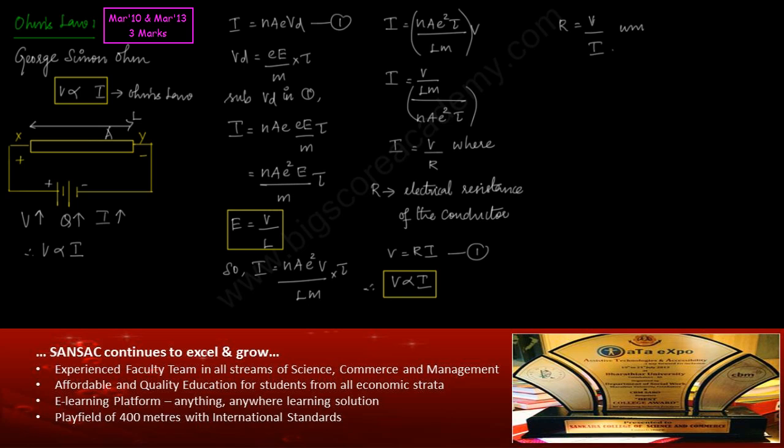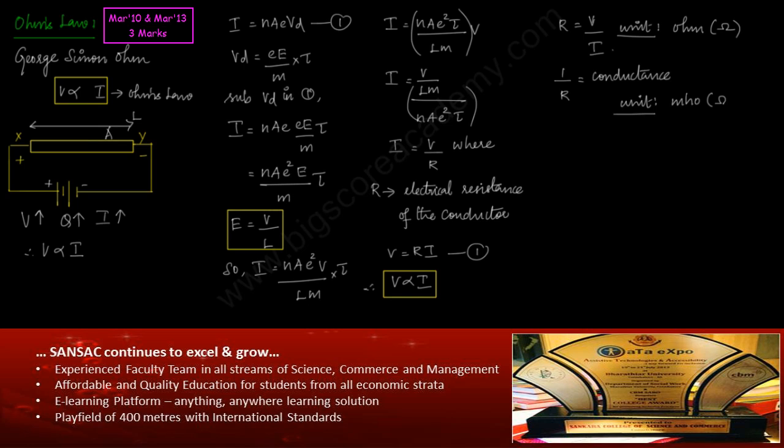The unit of resistance is the ohm, represented by the symbol omega. The reciprocal of this resistance, which is 1 by R, is called conductance. The unit of conductance is the reciprocal of ohm, or simply mho,